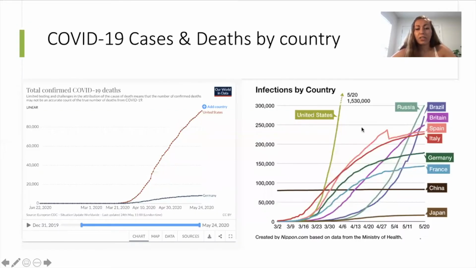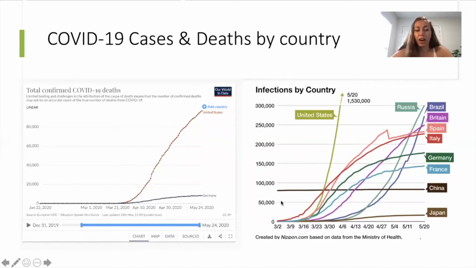These graphs show the cases and death rates from COVID-19 by country. In both graphs, we can see the US had more cases and deaths than Germany, even adjusted for population. The graph on the left, from the website I got it from, is a really neat tool because it's interactive and lets you choose which countries you want to compare.